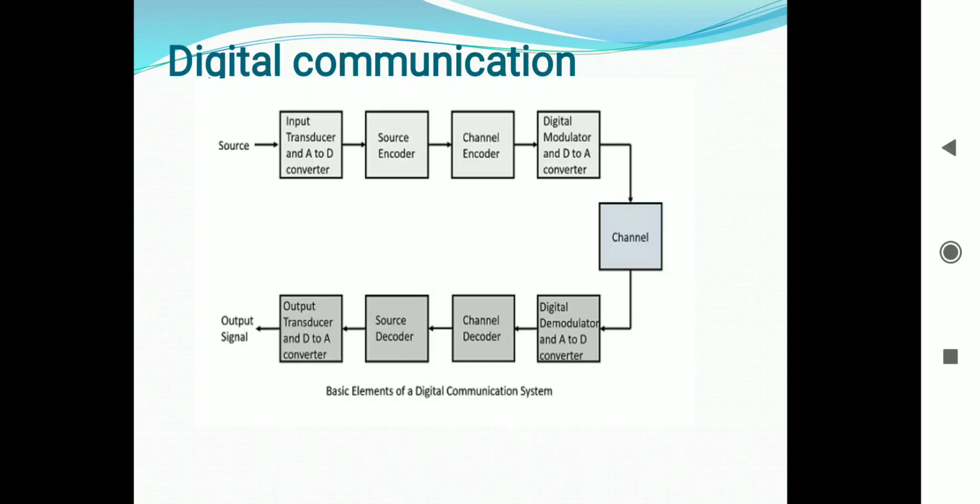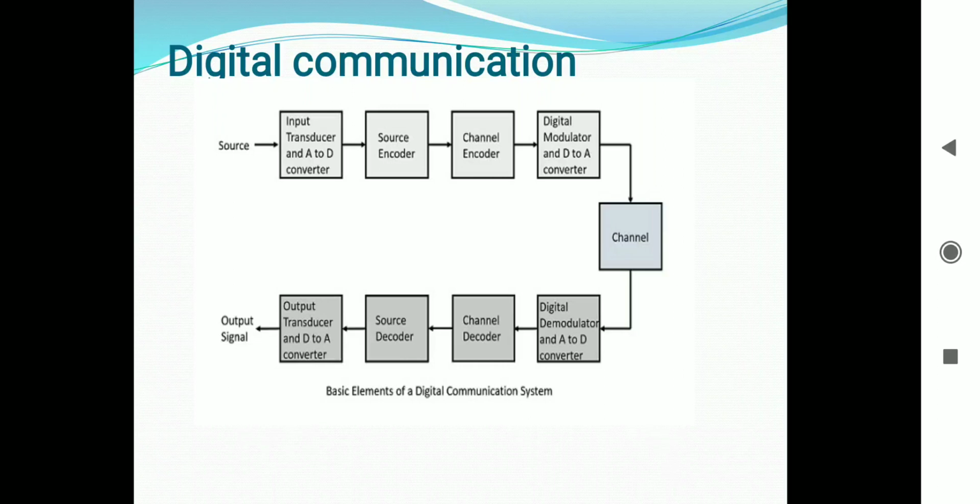Next block is the input transducer. This is a transducer which takes a physical input and converts it to an electrical signal, for example, a microphone. This block also consists of an analog to digital converter where a digital signal is needed for further processes. A digital signal is generally represented by a binary sequence.